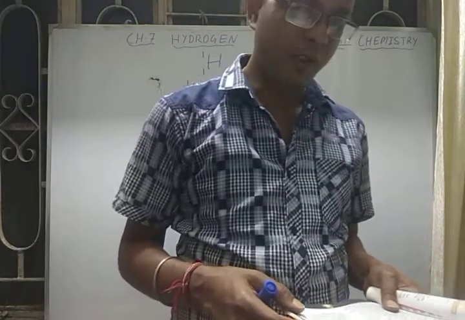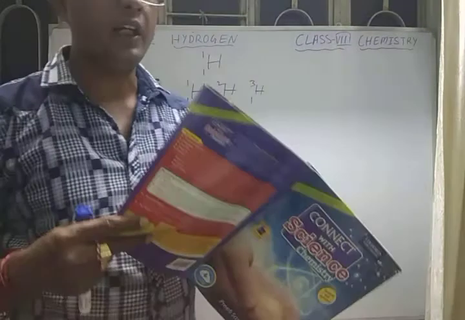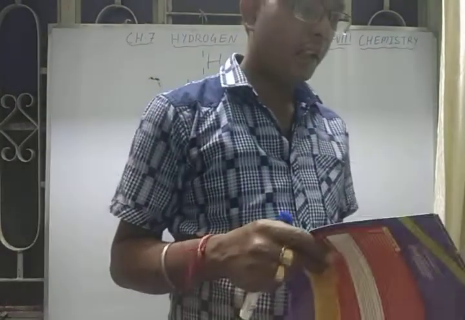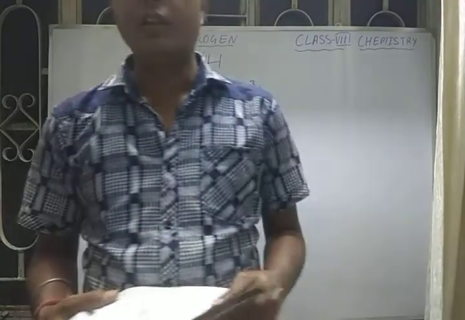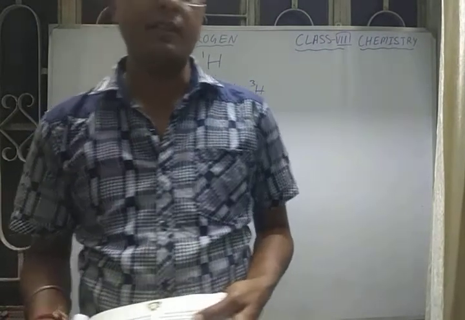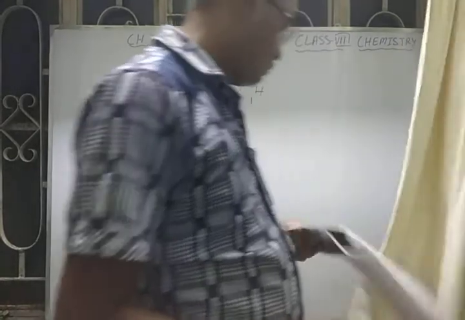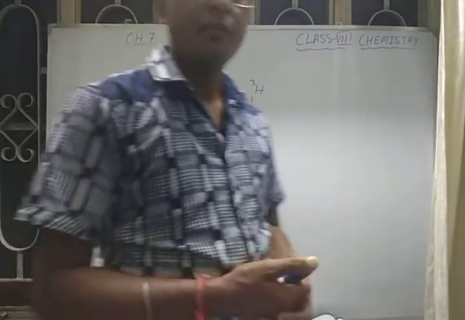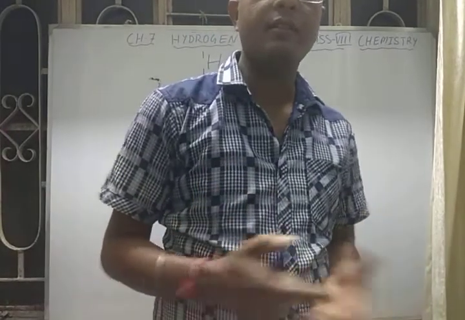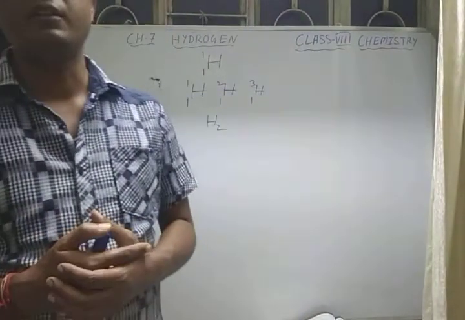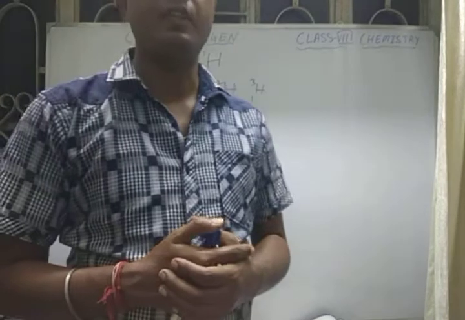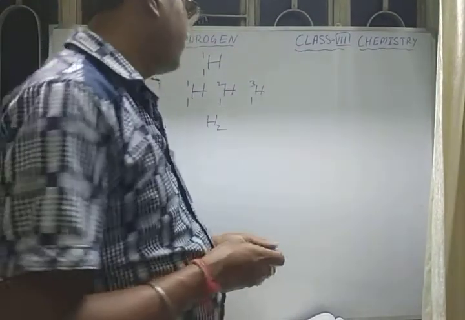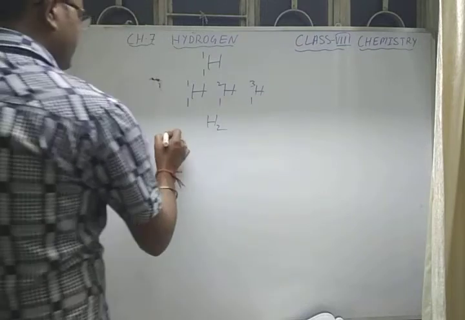Okay, how do we get hydrogen? We have hydrogen mostly in combined state, but if you want to make hydrogen, what processes are there by which you can get hydrogen? The best and easiest example for the preparation of hydrogen is electrolysis of water.